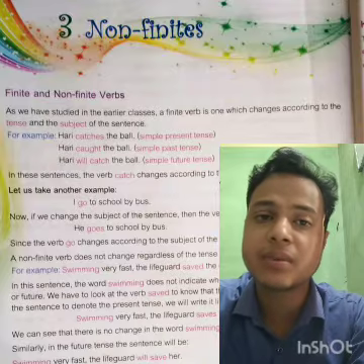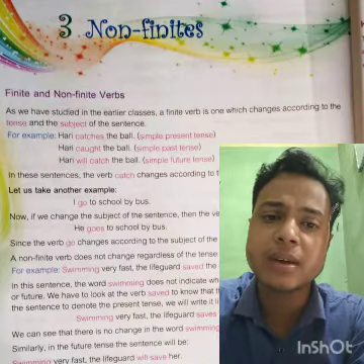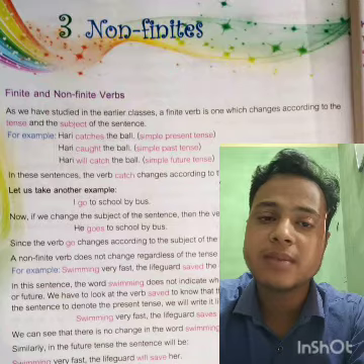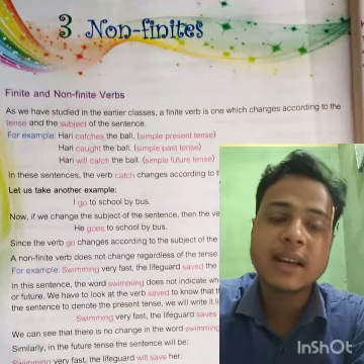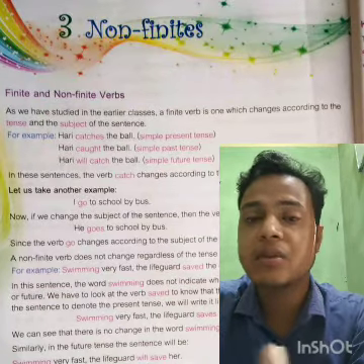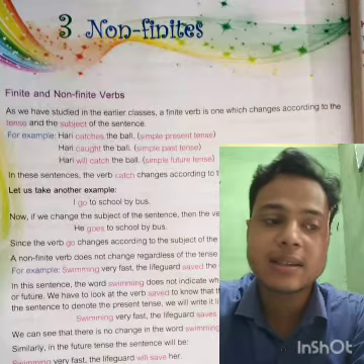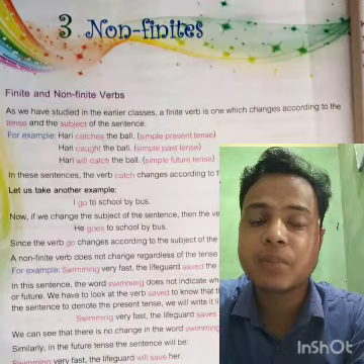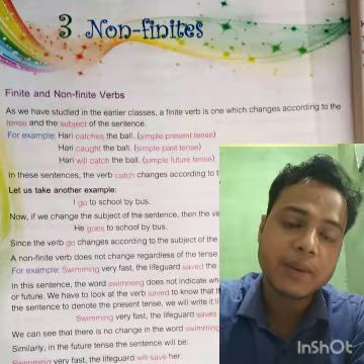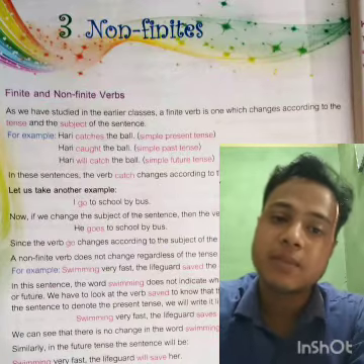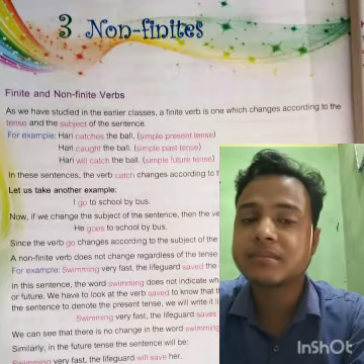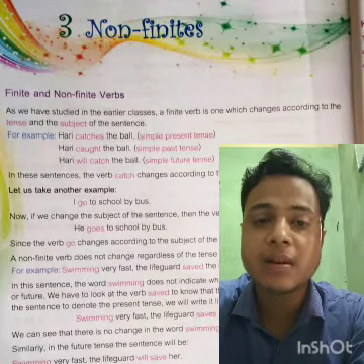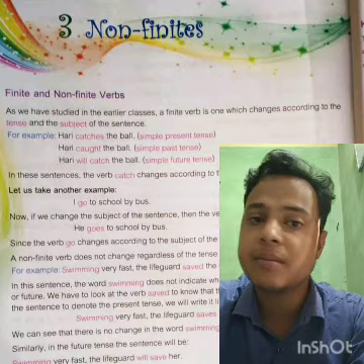Non-finite verbs are not the actual verbs. These are like helping verbs, not the proper verbs as a main verb works. For example, if we say he goes to school, here goes works as the proper verb. This is called the finite verb. But there are 3 types of non-finite verbs: to plus verb, verb participle form, and verb plus ing.